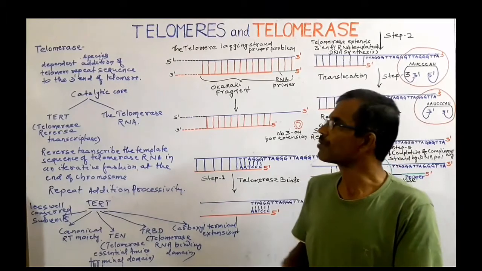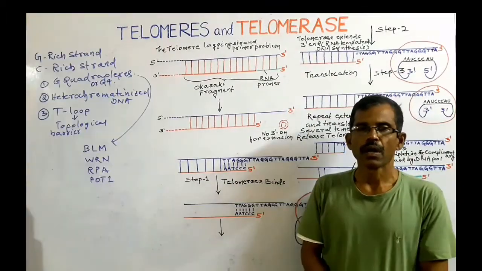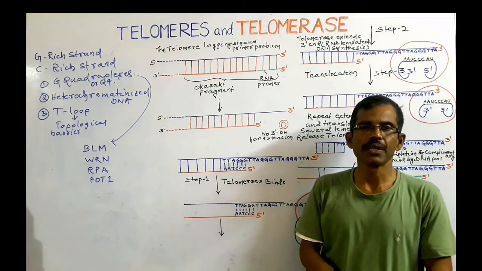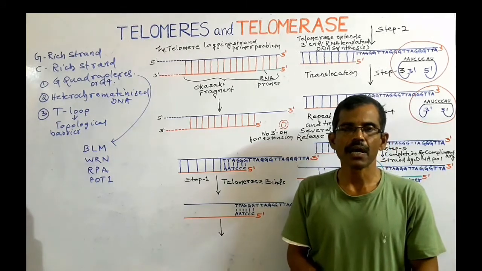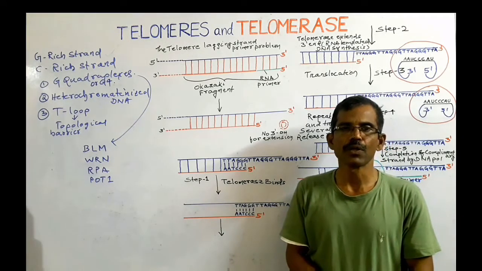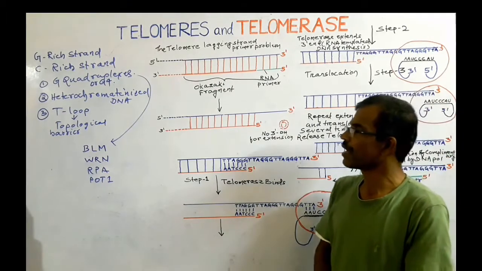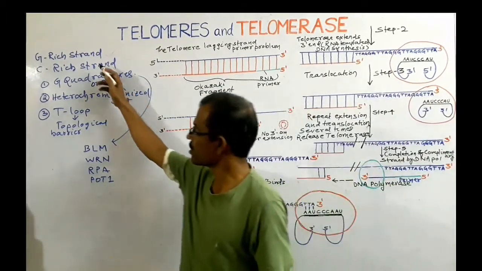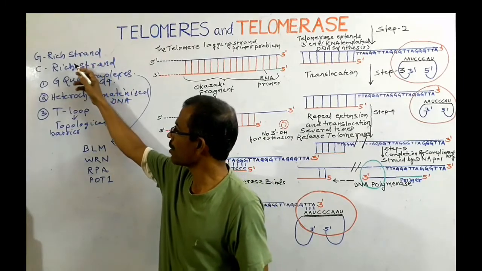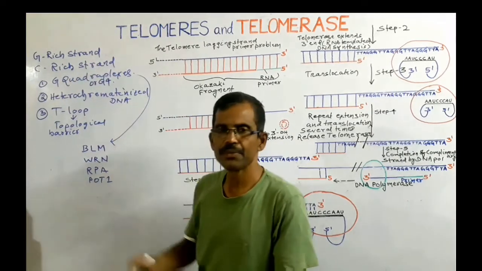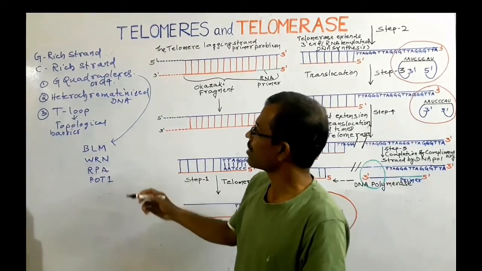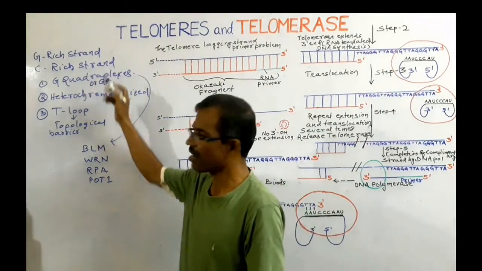This is about telomerase. Now we shall discuss certain difficulties that arise during the replication of telomere. In the double-stranded telomeric DNA, one strand is rich in guanine. That strand is known as the G-rich strand, and the other strand is known as the C-rich strand.